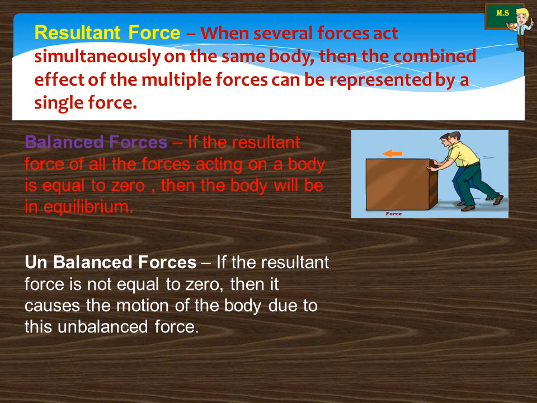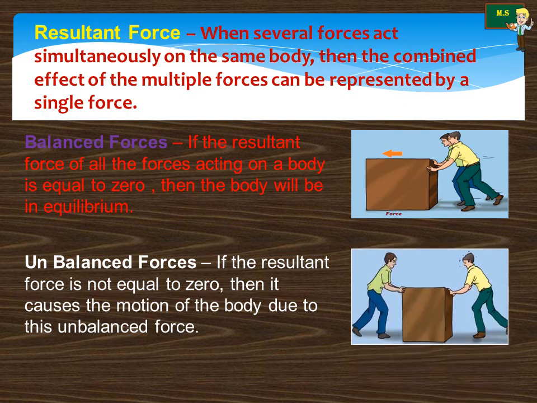Second one is unbalanced force. If the resultant force is not equal to 0, then it causes the motion of the body due to this unbalanced force. Let us have another picture. This shows two boys acting in the same direction.